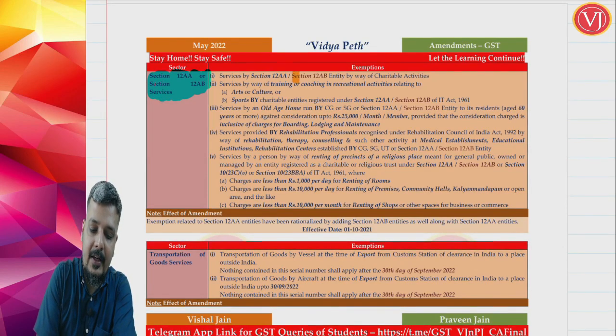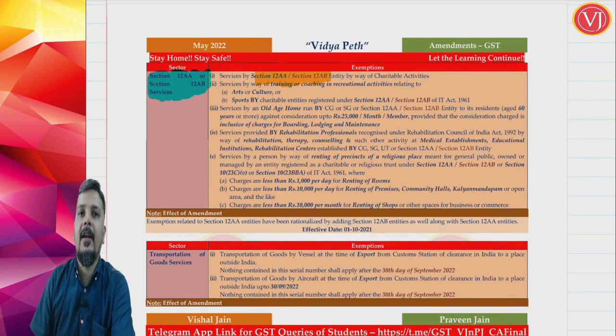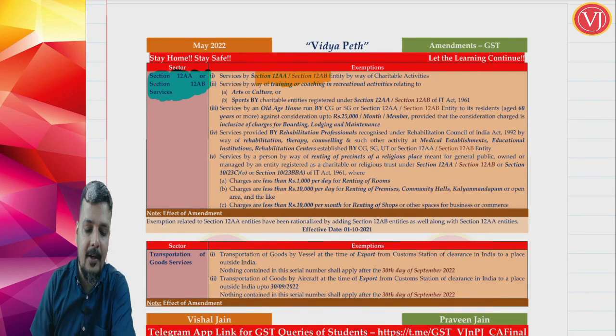So wherever in the exemption 12AA was already there, they have added 12AB also. First, services in relation to charitable activities by a 12AA entity. Now even a 12AB entity is covered in relation to charitable activities.